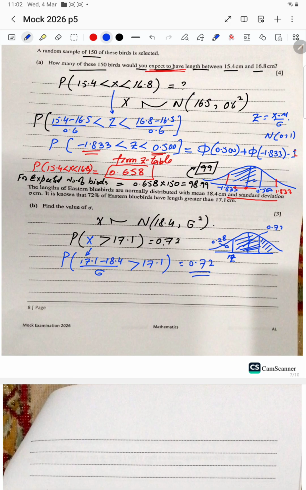This time we are given the probability, so we will use the inverse table of z. Probability of minus 1.3 over sigma greater than 17.1 is 0.72. So we look up the inverse table for 0.72, and that is equal to z. Z is minus 1.3 by sigma.